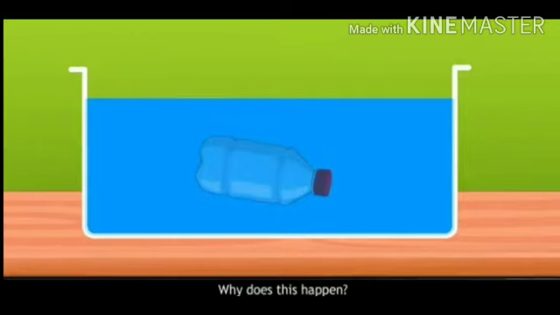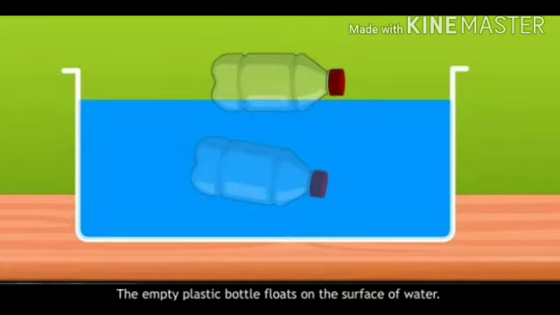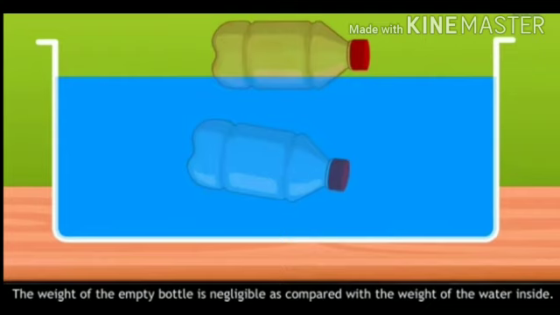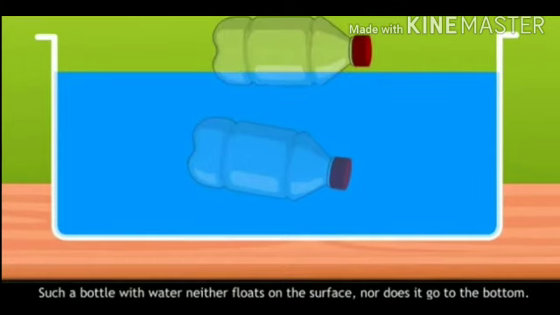Why does this happen? The empty plastic bottle floats on the surface of water. On the contrary, the bottle full of water floats inside water but does not go to the bottom. The weight of the empty bottle is negligible as compared with the weight of the water inside. Such a bottle with water neither floats on the surface nor goes to the bottom.